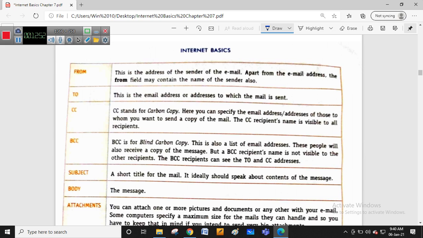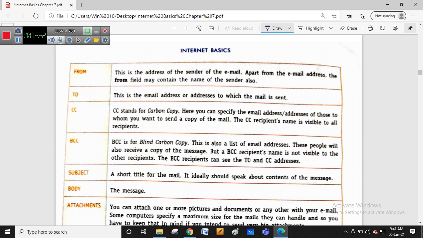Whereas in the blind carbon copy, the name itself contains the word blind. This is a list of email addresses you can forward to, a group of individuals, and these people will also receive a copy of the message. But the BCC recipient is not visible to all the recipients. माने the recipients don't know whether the mail is forwarded or not. The mail कितना जन को भेजा है वो सब दिखेगा नहीं. So the BCC reader can see the To and CC addresses only.